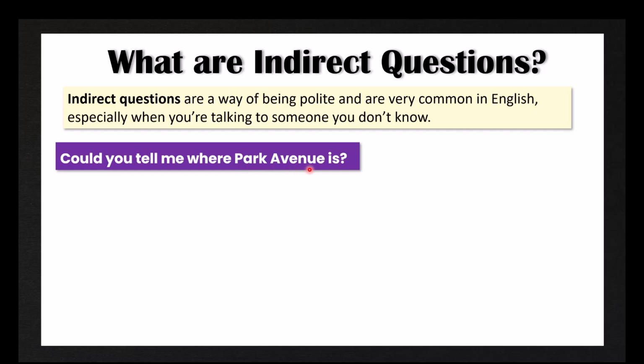That's what I really want to know. But phrasing it this way, could you tell me, is a more polite way of asking a question in English. Now, this is a little confusing because it does end with a question mark. However, it is an indirect question. So let's compare it to the direct question. Where is Park Avenue? So you can see this is direct. However, could you tell me where Park Avenue is? It's just more polite in English.